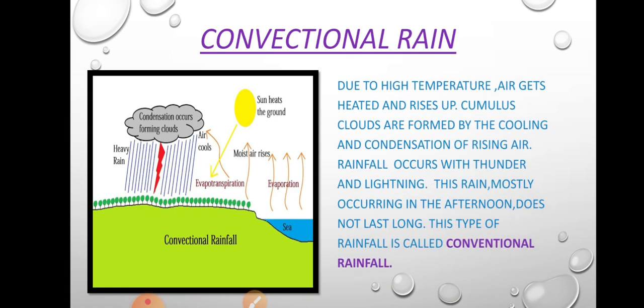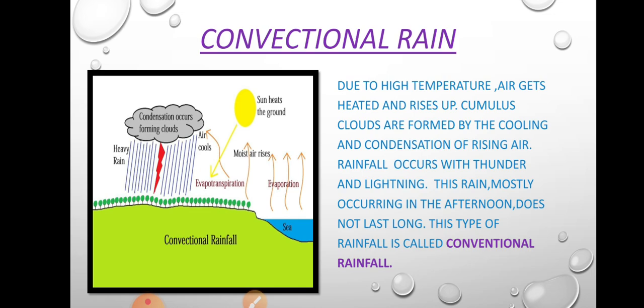Convectional rainfall is a common kind of rainfall. Due to high temperature, air gets heated and rises up. Cumulus clouds are formed by the cooling and condensation of this rising warm air, and rainfall occurs with thunder and lightning.